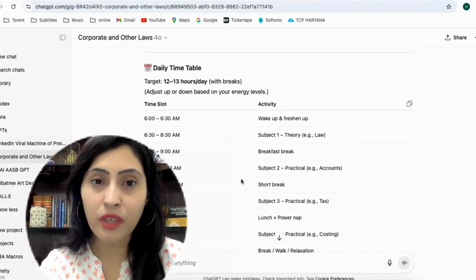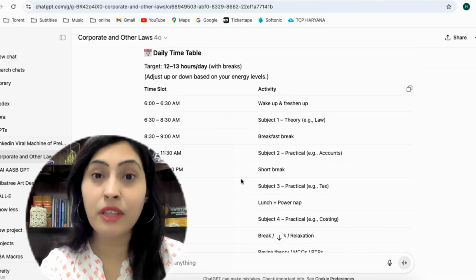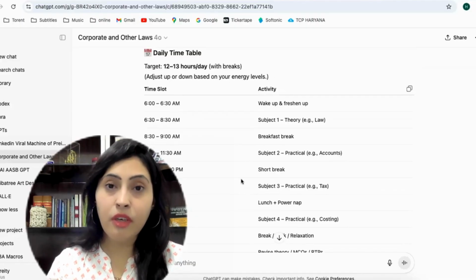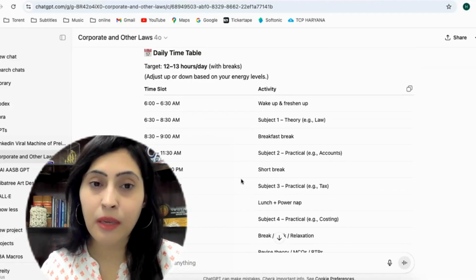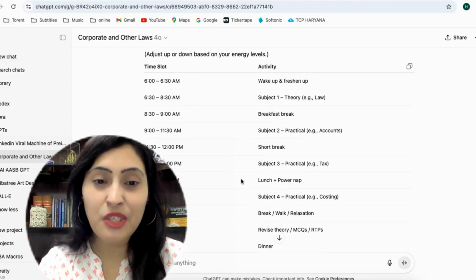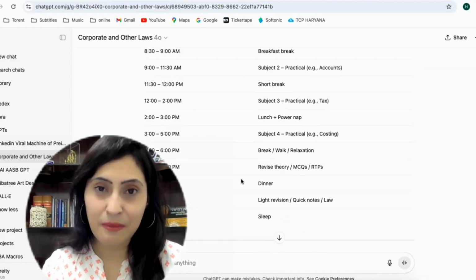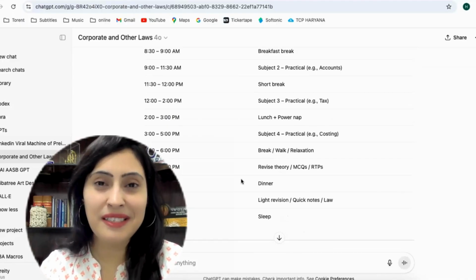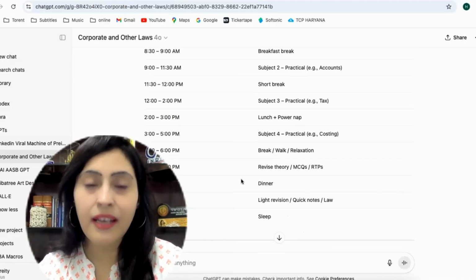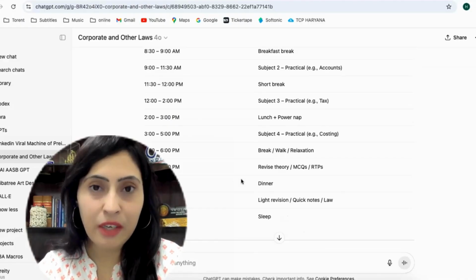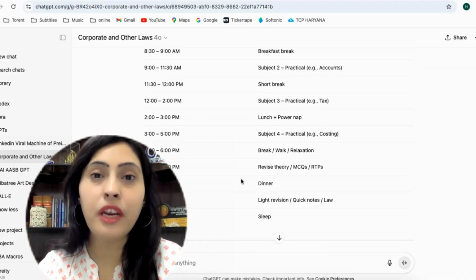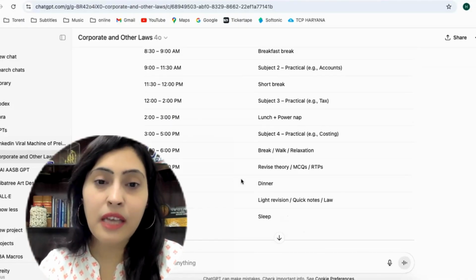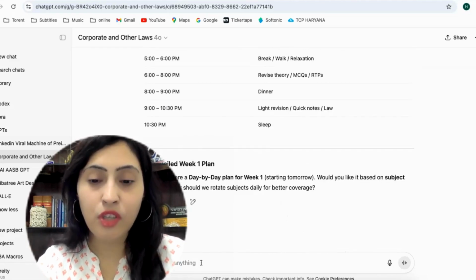Target is 12 to 13 hours a day with breaks. That means with the adjustments, it has given you a very complete and structured timetable from 6 a.m. to at least your night, that is 10:30 and sleep. If you are not a day person, that means you study at night, at that point of time, you can give the time schedule also to the GPT. GPT will help you to frame the time schedule accordingly. That means I want to study at night, I can give it to the GPT.